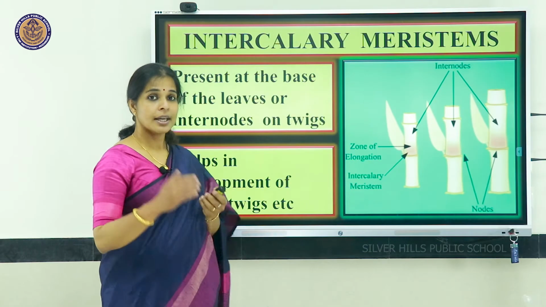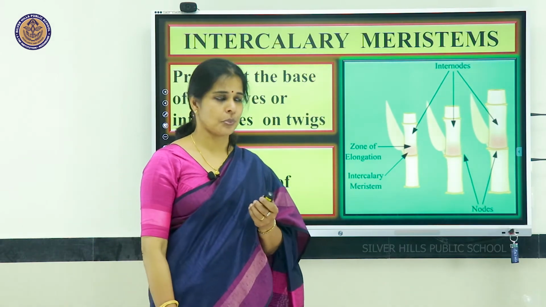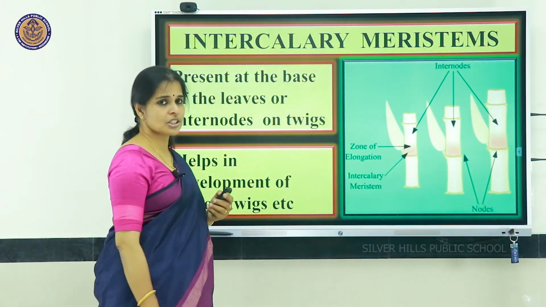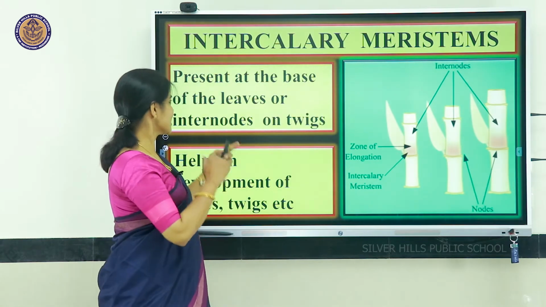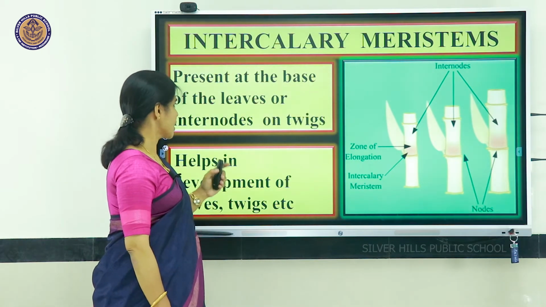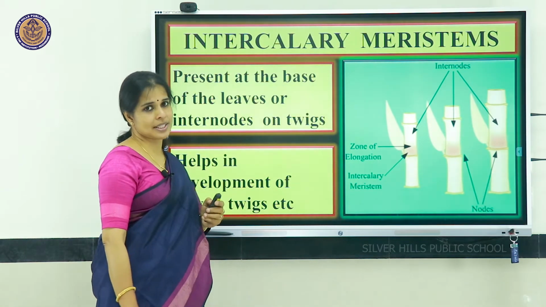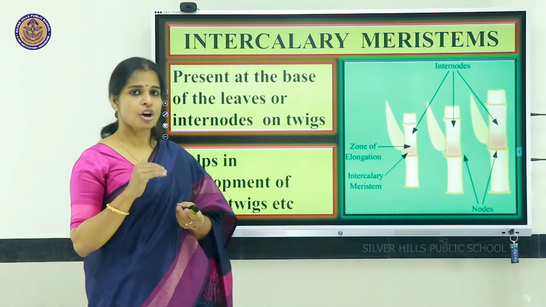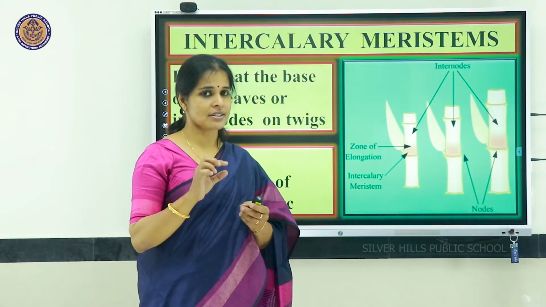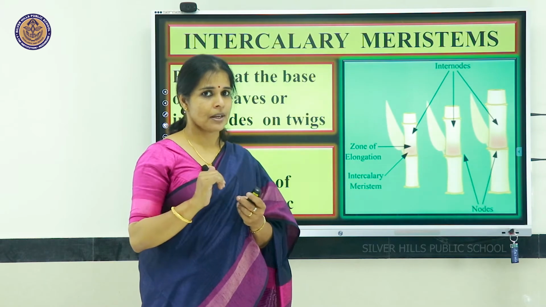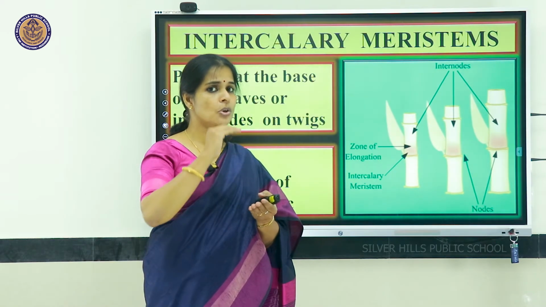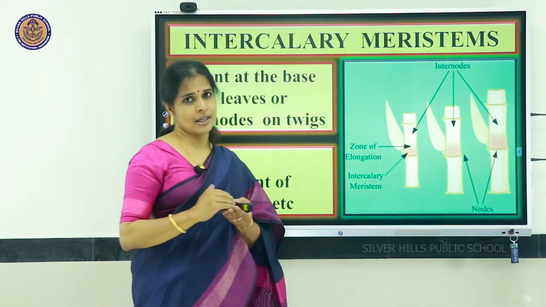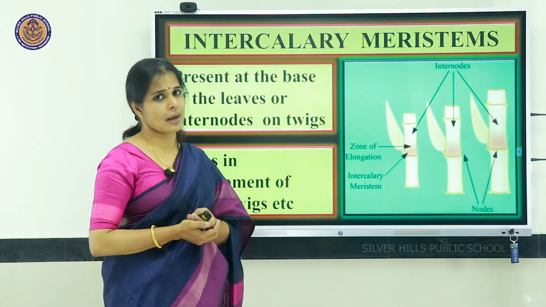Next, intercalary meristematic tissue. Intercalary meristematic tissue means it is present at the base of the leaves or the internodes on twigs. Sugarcane, bamboo and many other plants have nodal regions. From one node to the other, growth or elongation of the cells is happening.